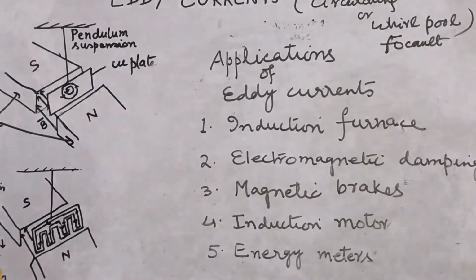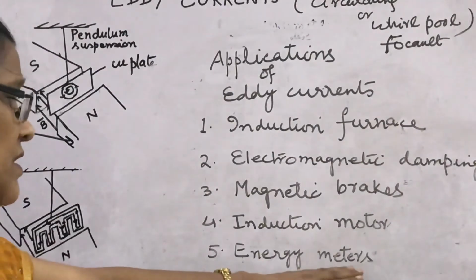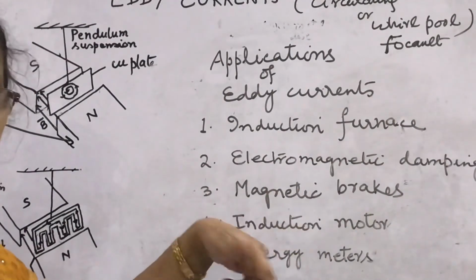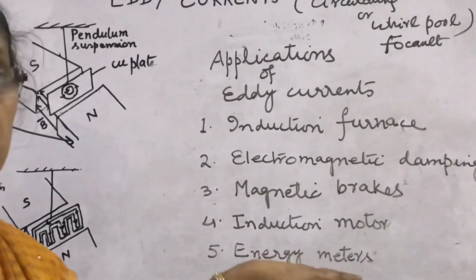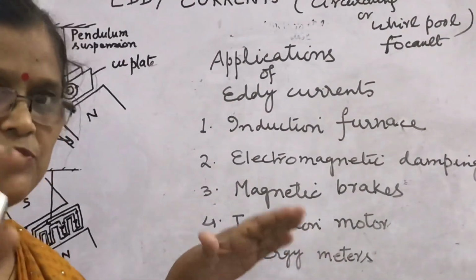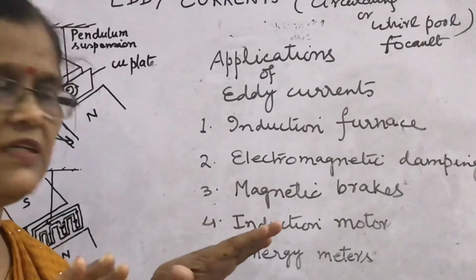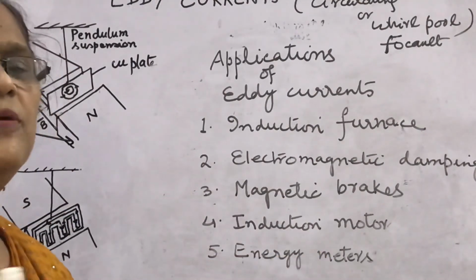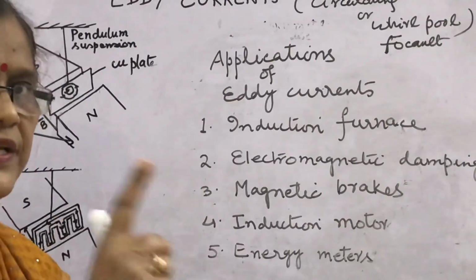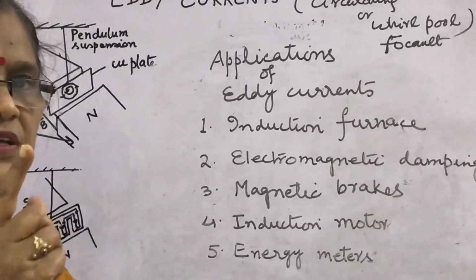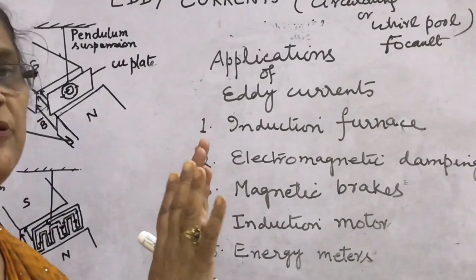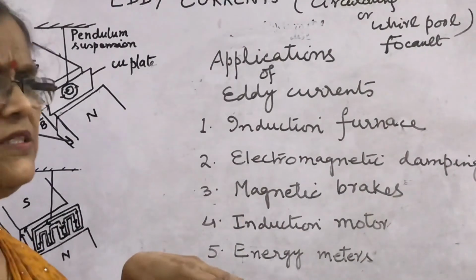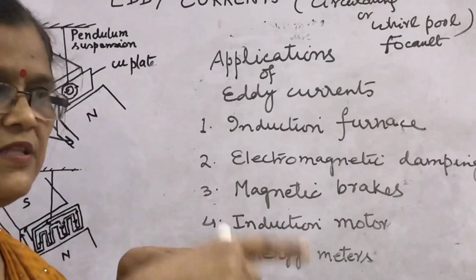Energy meters. These are the meters which were used earlier. Nowadays there are digital meters for electricity bills. I am talking about the analog energy meter, in which you must have seen the rotating shiny disc in the meter box outside the house, where a meter reader comes and takes the reading.